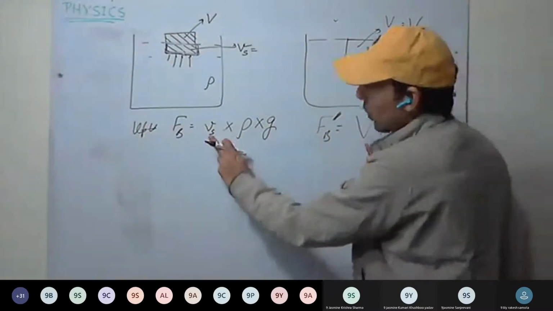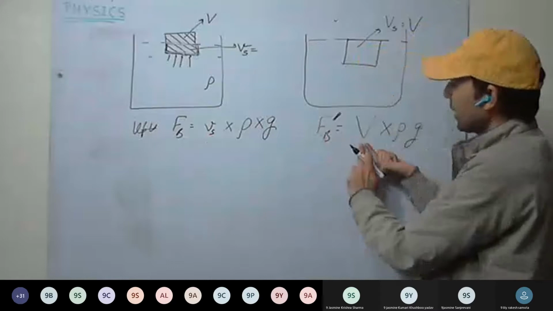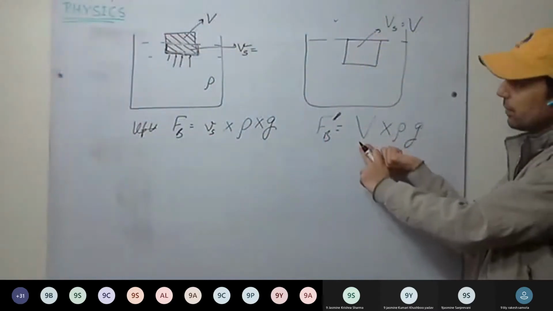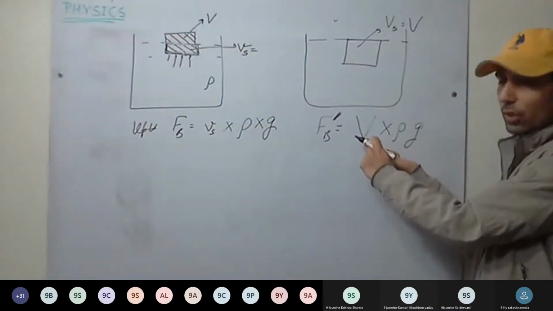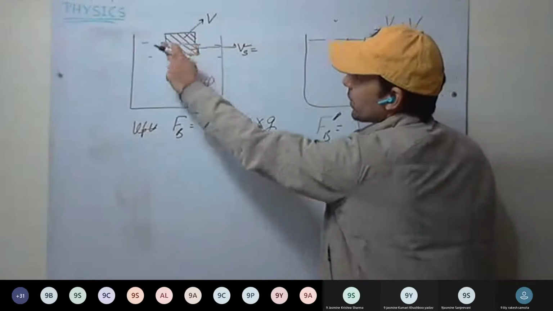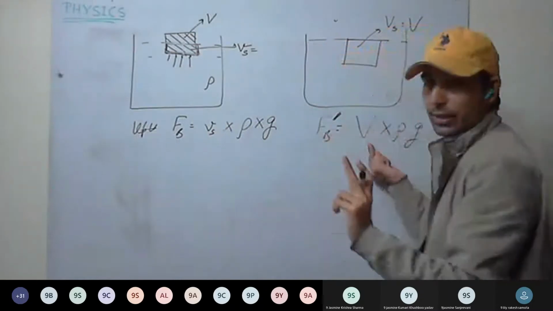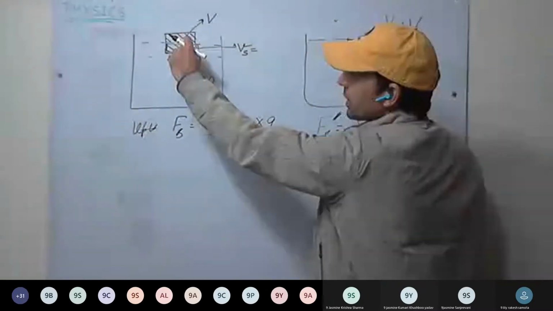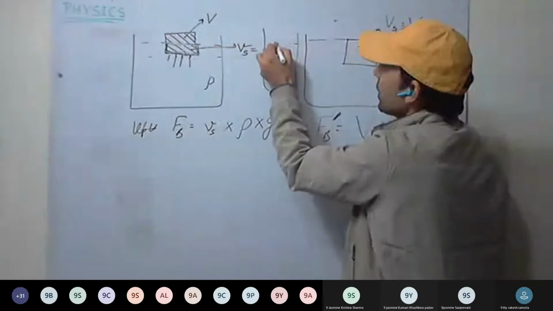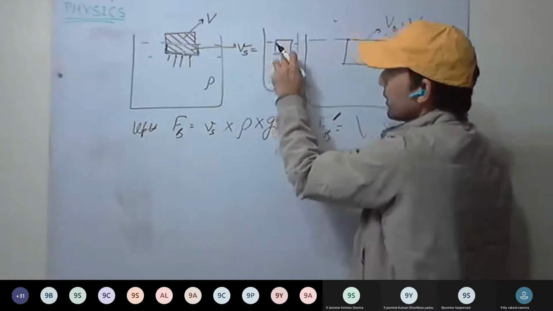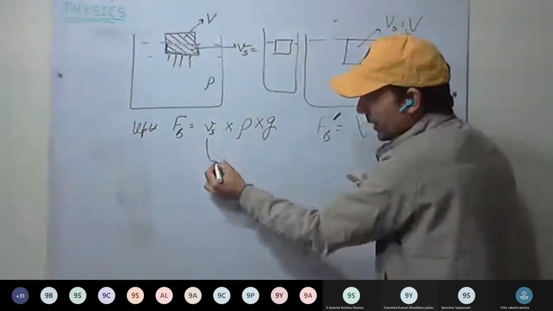You can see as well, the smaller Vs is less than capital V. This is the complete volume, the full volume of the body. This is just the submerged part of the volume. So see here, as the submerged part is increasing, as the body is getting more and more immersed, this volume increases.